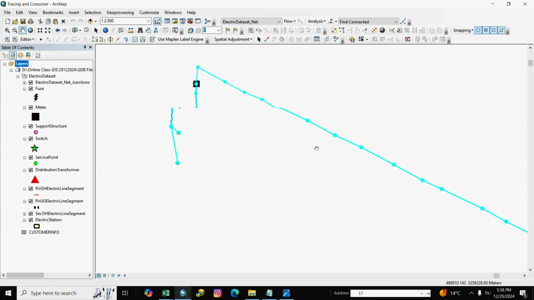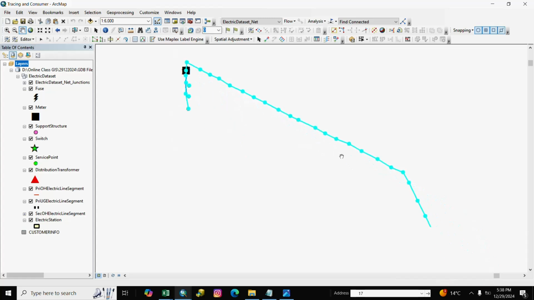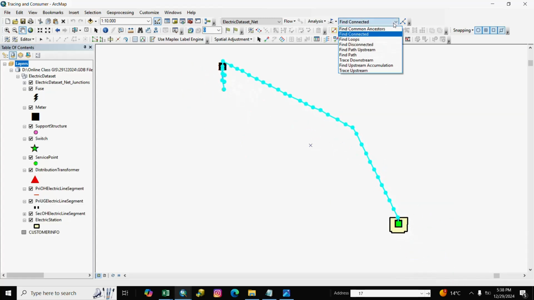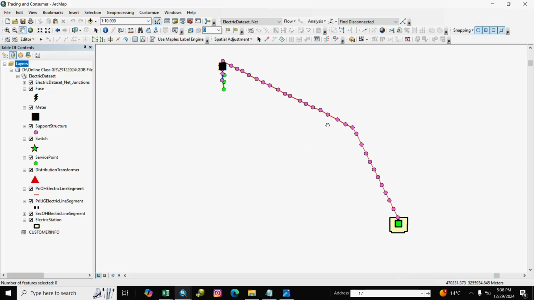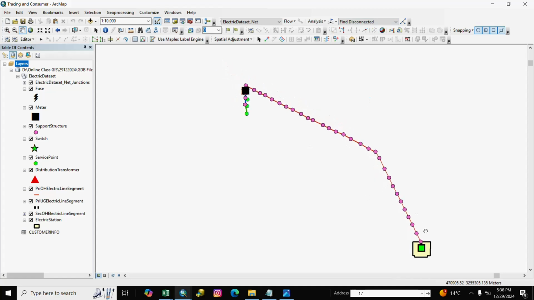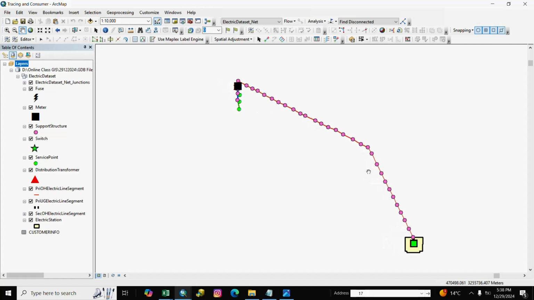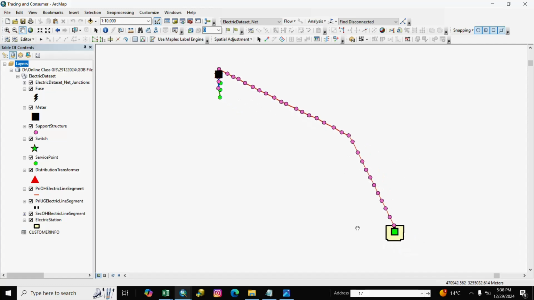And we also check disconnected. You see here not any disconnected because already connected, whole area is connected.